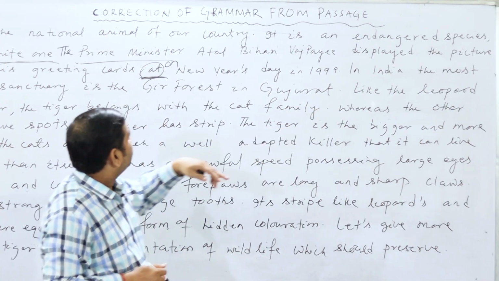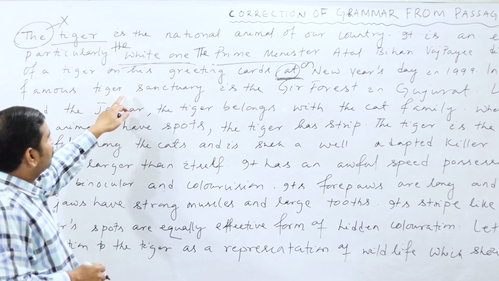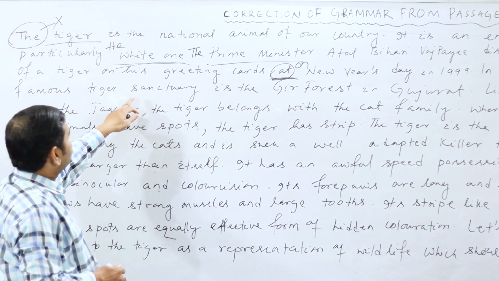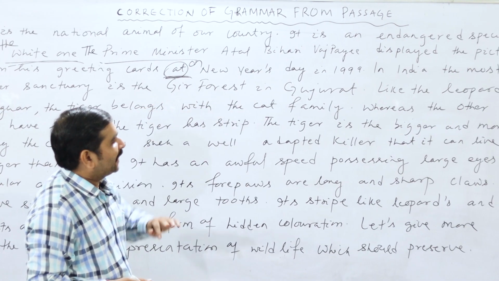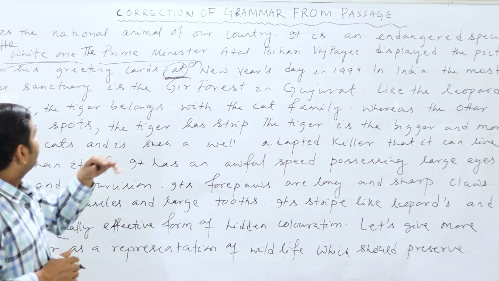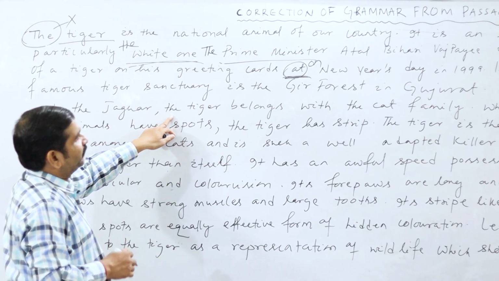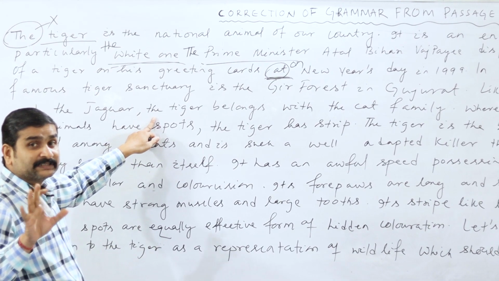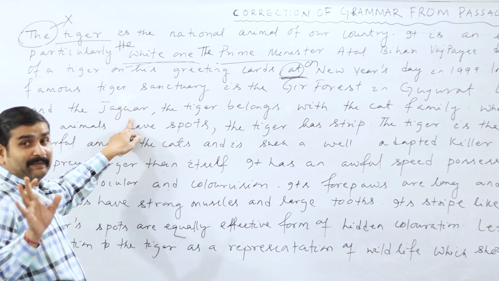In India, the most famous tiger sanctuary is the Gir forest in Gujarat. Here there is no mistake. Like the leopard and the jaguar. It's a particular category, that's why the is applied. The leopard, it's a particular category. The jaguar, it's a particular category. That's why the name is given.